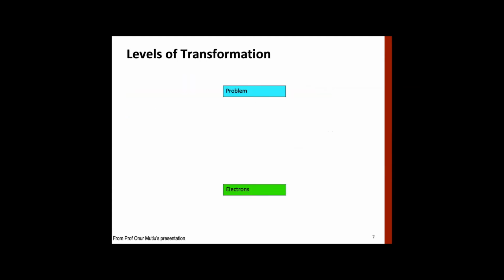Now we have the same earlier diagram, but we are looking at it from a different perspective, and we'll see where ISA and microarchitecture fit in. At the top we have some problem to be solved. Say, for example, you're running a program for a specific task, like doing some calculation. And at the bottom we have electrons.